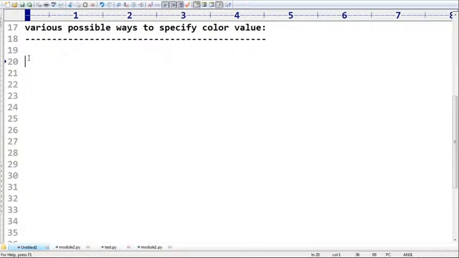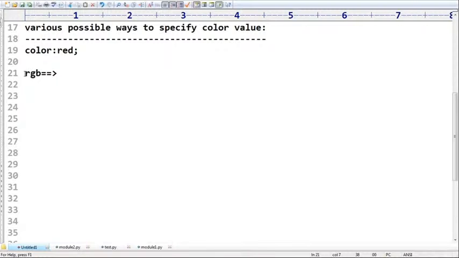Okay. Now, sir, what are the various possible ways to specify color? Just now I specified the color red. This is one possible way, sir. There is another way also. What is that way? It is RGB. Have you ever heard about this RGB, sir? Yes, RGB. R means red, G means green, and B means blue.